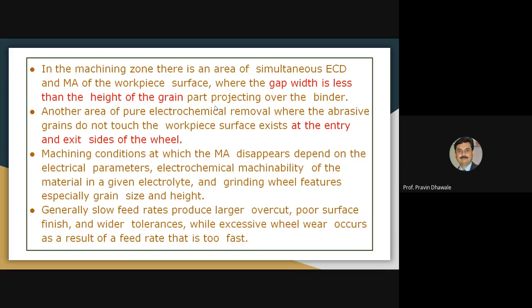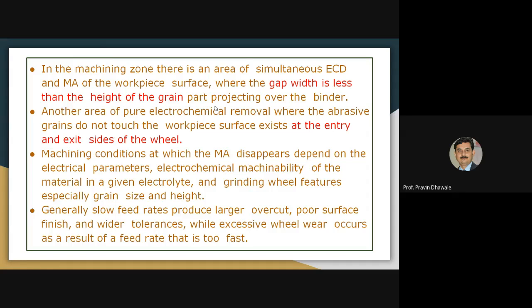That part is explained in this slide. In the machining zone, there is an area of simultaneous electrochemical dissolution and mechanical abrasion of the work surface, where the gap width is less than the height of the grain projecting over the binder provided on the grinding wheel.